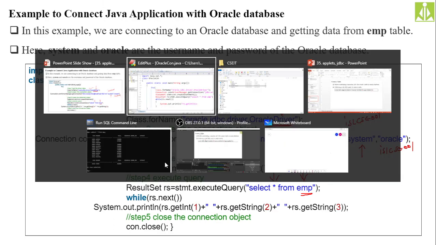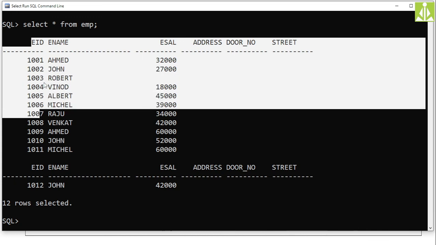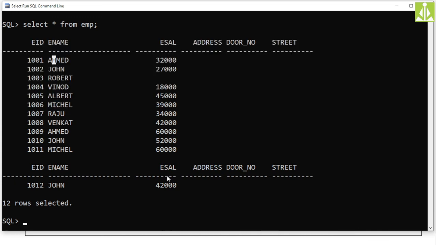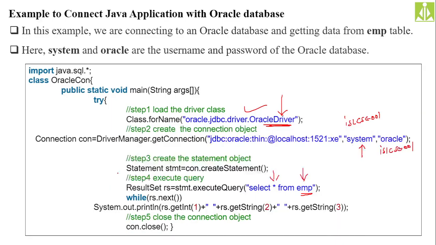First, let's go to our database. Here eid, as you can see, is an integer, this is a string, and this is a string. How to check the type of the different fields over here? Use the description of the table: desc emp. If you type it, you can see the first, eid, is a numerical value, so like an integer you can read. ename is varchar2, a string. And esal is a number, like an integer you can read.